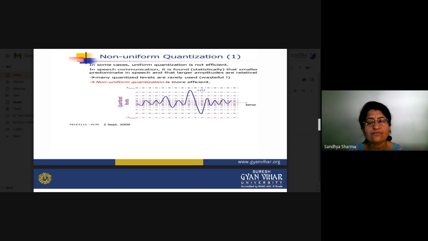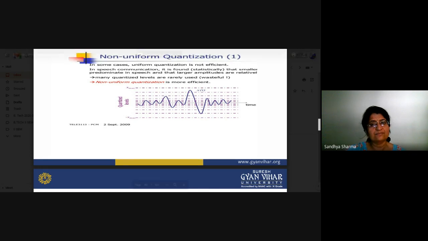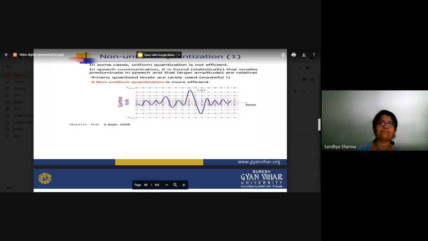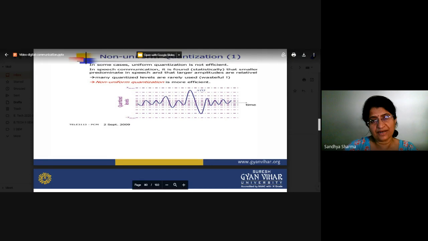Generally our voice pitch is fixed, but suddenly we can shout or raise our voice very high, and at that condition there may be a high peak in the signal. But most of the time your signal will be at low amplitude, and at a certain instant the amplitude rises suddenly.